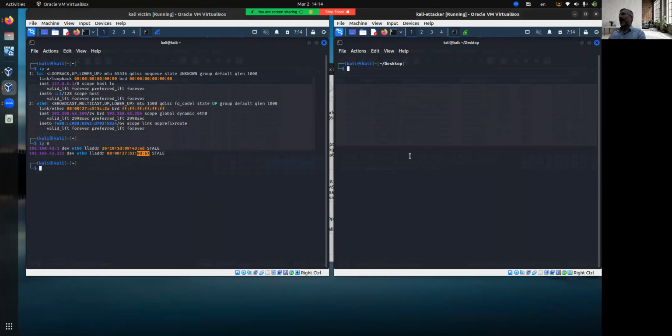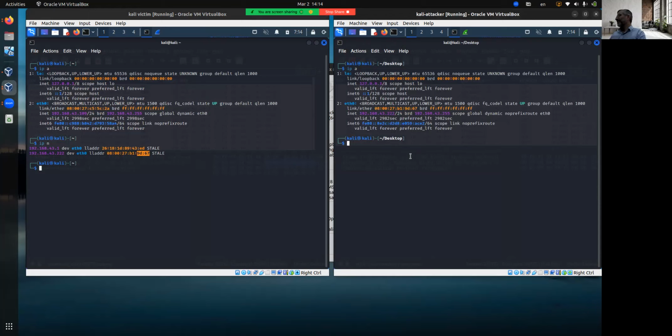It knows about a computer called 43.222 with a MAC address of 96.7. On the right side, we have our attacker machine. If you look at its address, the address is 192.168.43.222. And the MAC address, as we saw on the left side, is exactly that 96.7. What we're going to do is start sending packets that are going to say the gateway is at 96.7. And we're going to see that on the left side, it should change.